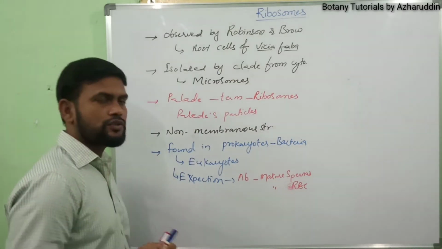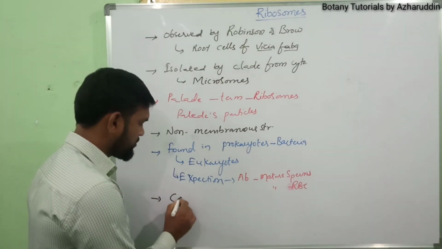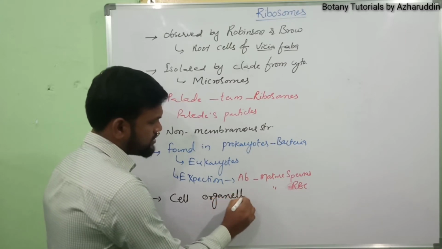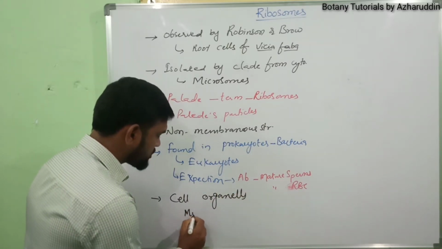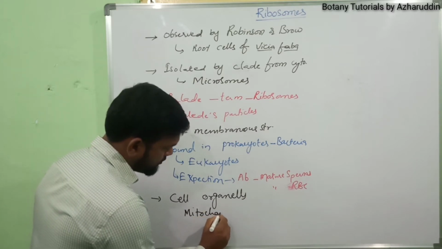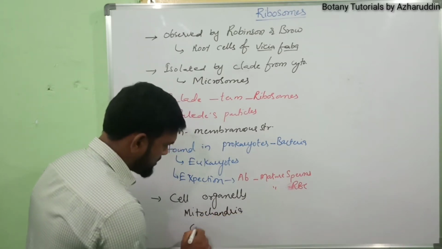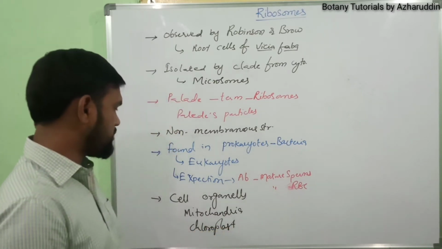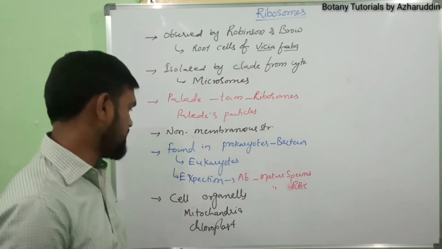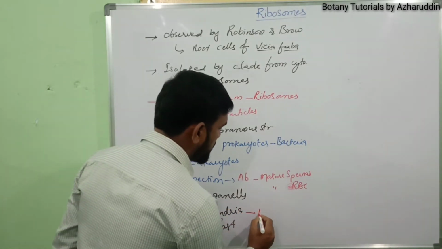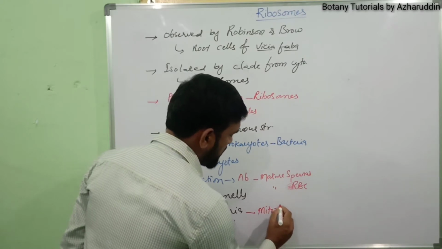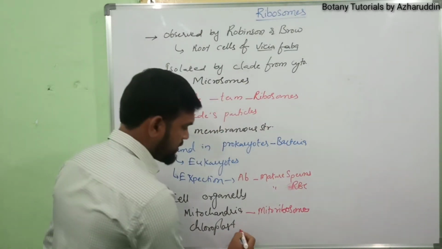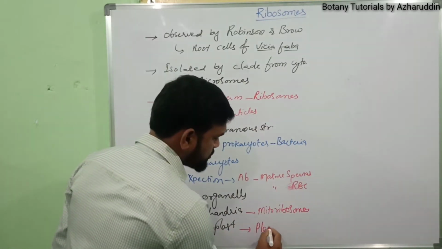These ribosomes are also found in cell organelles, like mitochondria and chloroplast. If the ribosome is present in mitochondria, they are called mitoribosomes. If they are present in chloroplast, they are called plastidoribosomes.